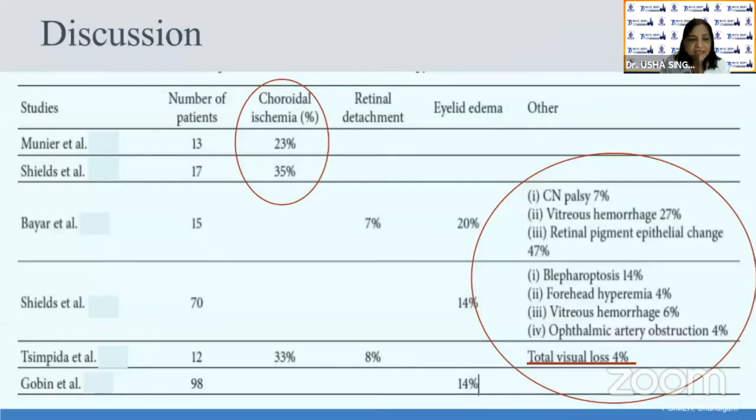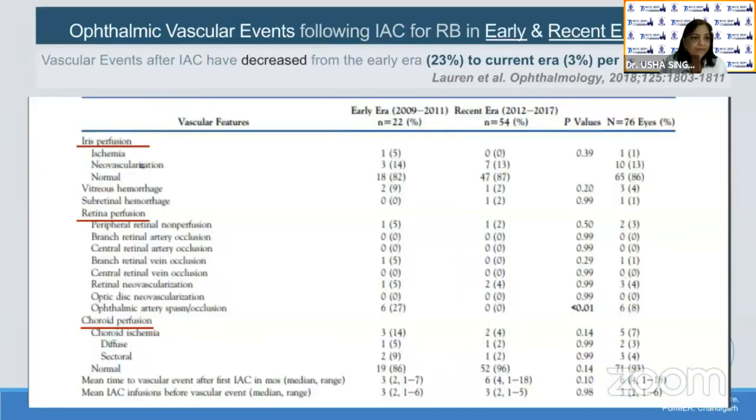Coming to the studies, choroidal ischemia is the most common local complication. Others are blepharoptosis and vitreous hemorrhage. And as you can see over here, there are no neurological sequelae. The vascular events affect the circulation of the iris, the retina, and the choroid. However, a study which compared the early and recent eras found that all these vascular events have decreased from the early era, that is 23%, to the current era of 3%.